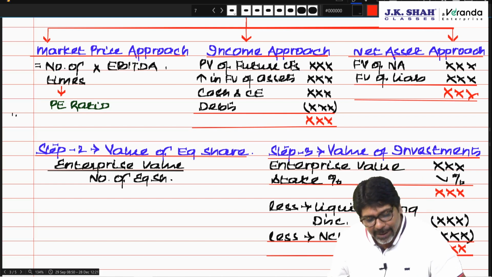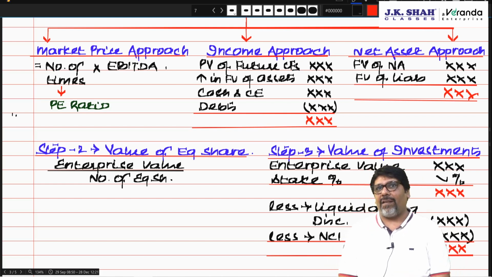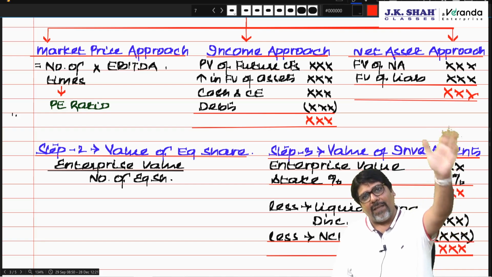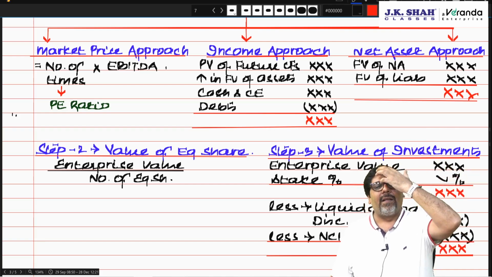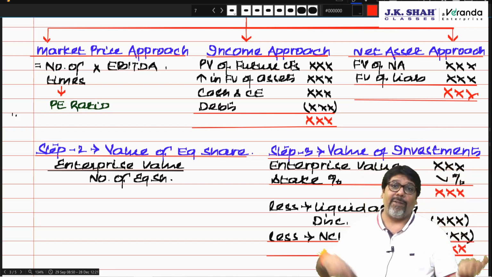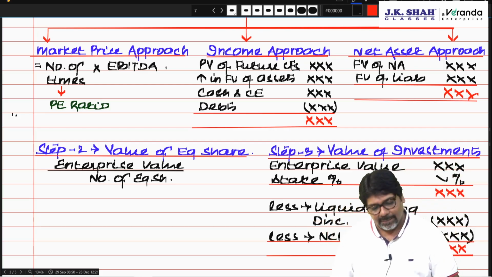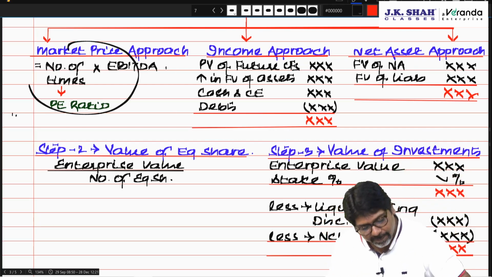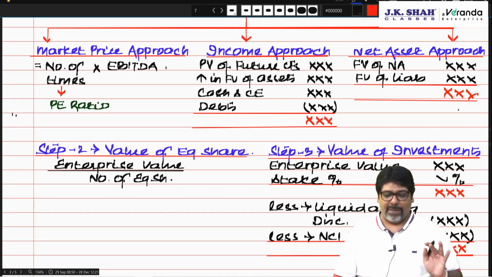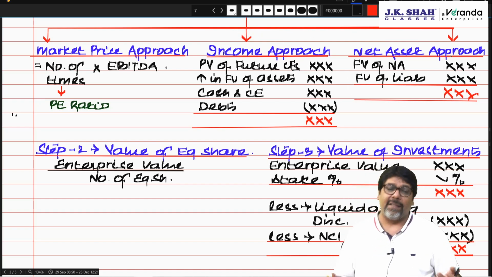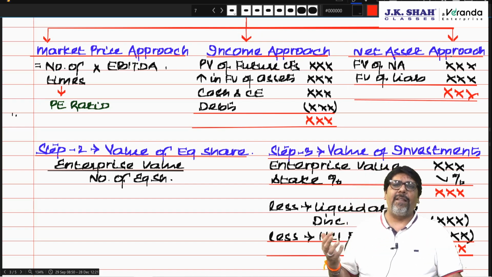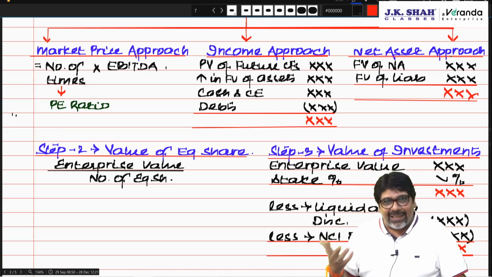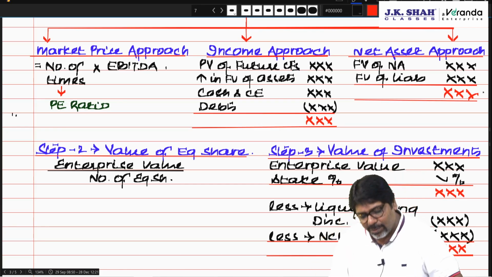So this present value of future cash flows is not an easy approach. The income approach is popularly known in the market as the revenue approach. Everyone says they bought on revenue, profit has no meaning. It is the same thing. Correct? Over here valuation is on profit, over here valuation is on revenue, and over here it is assets minus liabilities. So basically, if it is an asset-intensive business model, this is more popular.